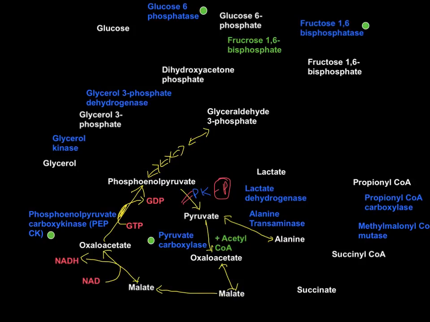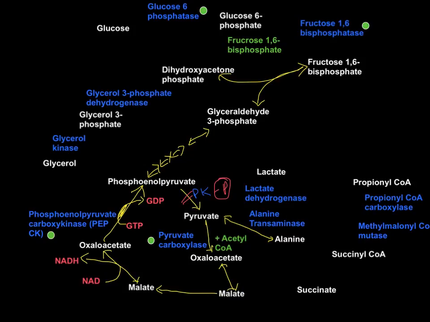Now once you get glyceraldehyde 3-phosphate, this glyceraldehyde 3-phosphate can combine with dihydroxyacetone phosphate to make fructose 1,6-bisphosphate. So this is the combination now. Glyceraldehyde 3-phosphate is a 3-carbon compound. Dihydroxyacetone phosphate is again a 3-carbon compound. They both combine to make a 6-carbon fructose 1,6-bisphosphate. That's a reversible reaction done by the aldolase B enzyme.